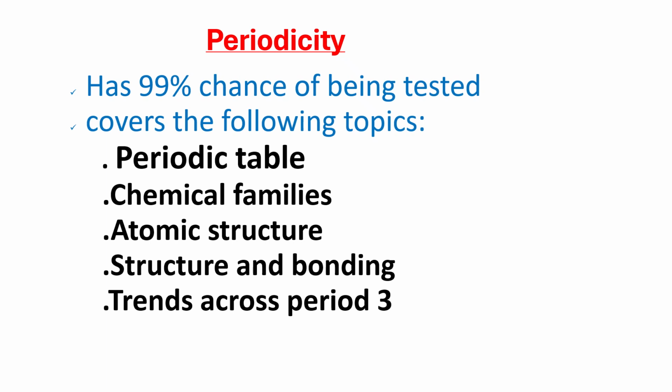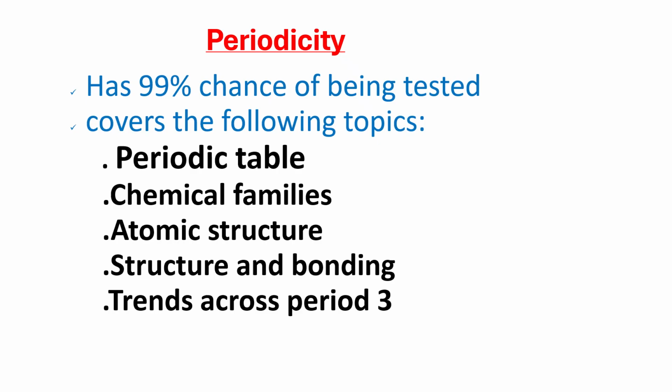Now, what I want to tell you is that this periodic table is not just an area which is different or segregated from others. There are other relatable topics in high school that are related to this particular area that we are tackling.